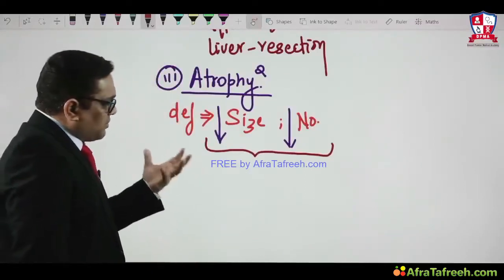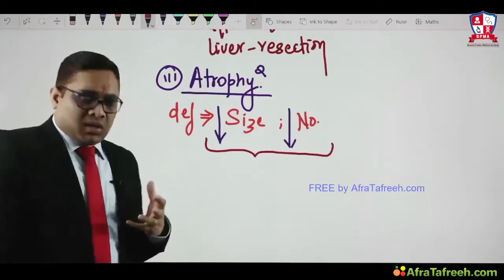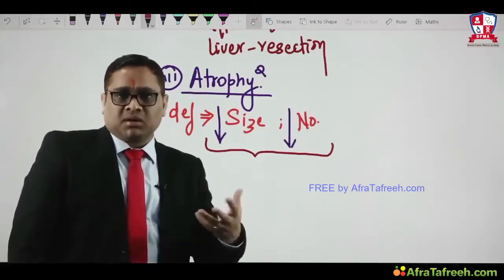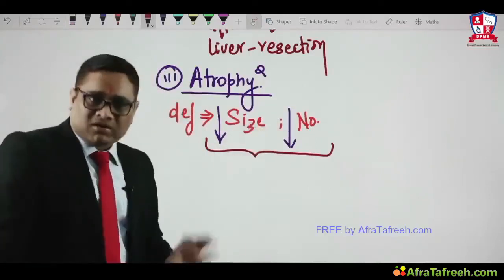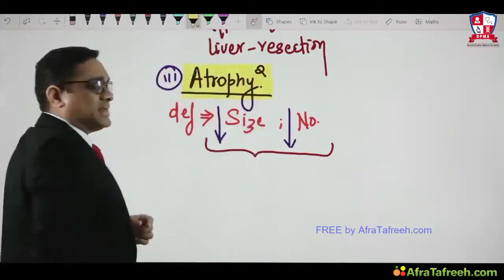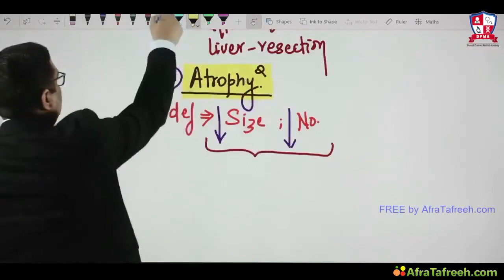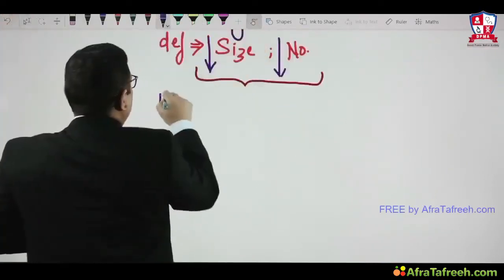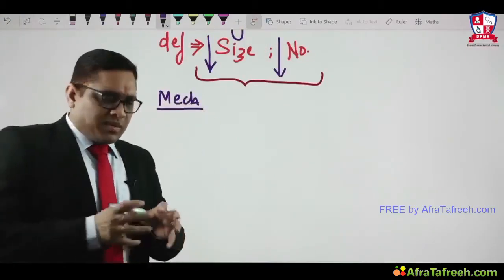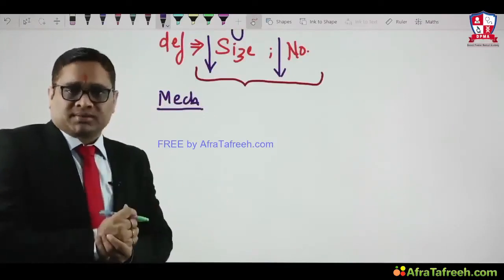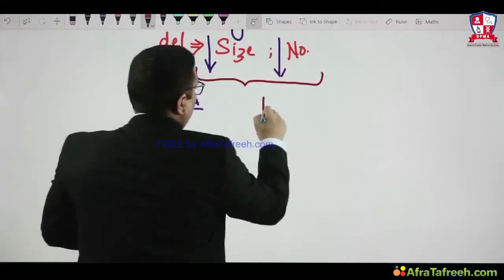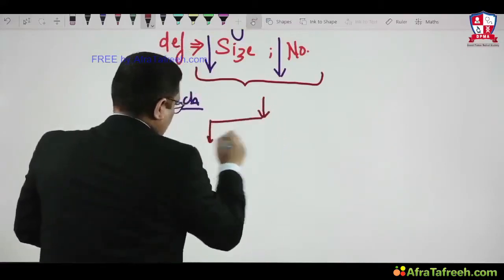Now, what is the mechanism of atrophy? That is interesting, and that is the question the examiner is very fond of in recent exams. We have seen they are asking many questions from this topic, atrophy, right? So just mark it. This topic is very, very important for the All India exam. So what is the mechanism of atrophy? Basically there are three important mechanisms, right?